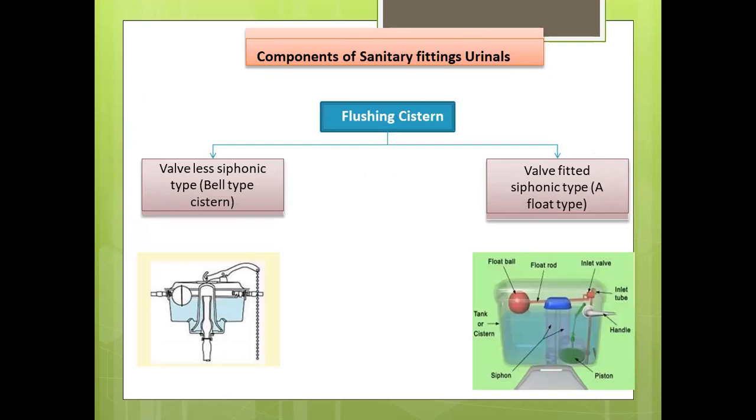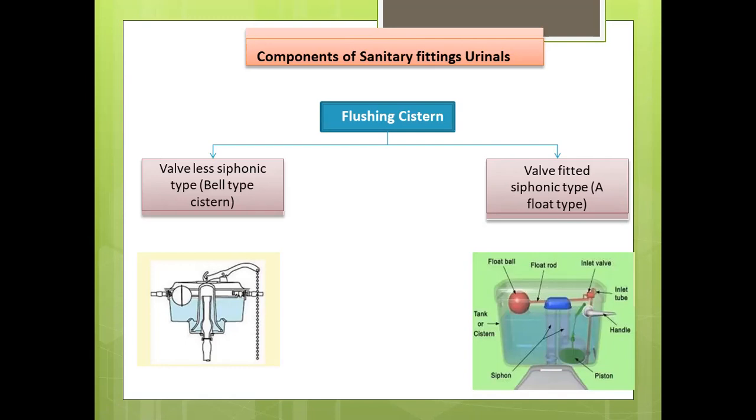Next is the flushing system. A cistern, also known as a tank, which is installed above the latrines or urinals for flushing water, is known as a flushing system. In the case of the Indian water closet, the cistern is made of cast iron, and in the case of the European water closet, it is made of porcelain. The CI cistern is operated by a chain and handle, while the porcelain system is operated by a small handle, as you can see in this figure. The capacity of systems varies from 5 to 10 liters.